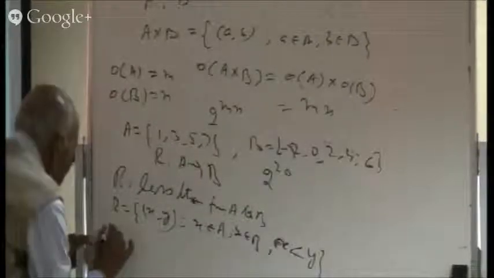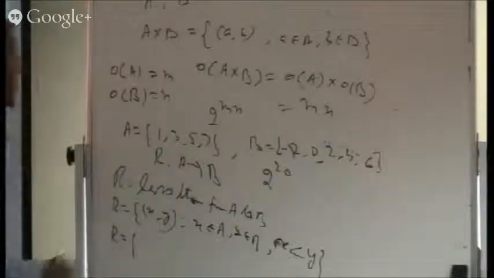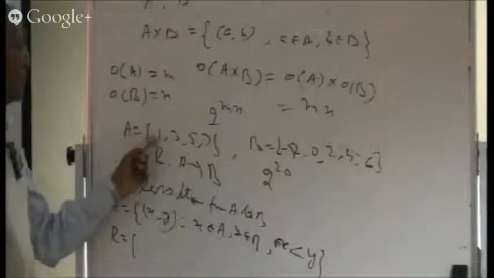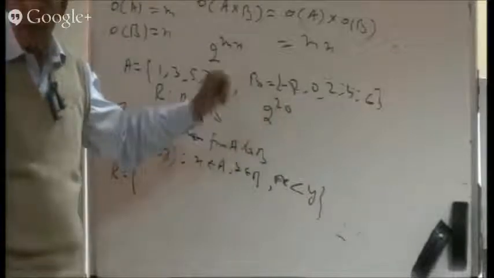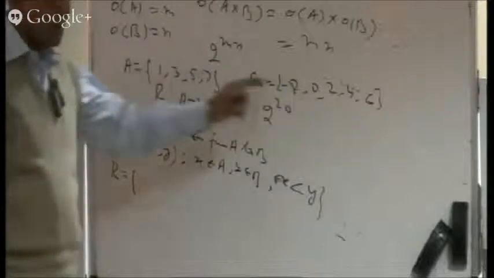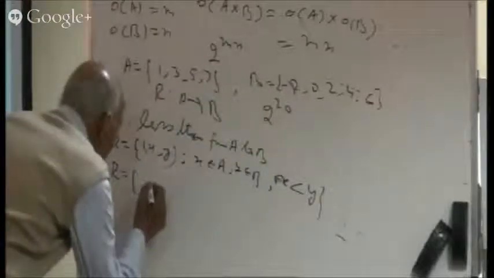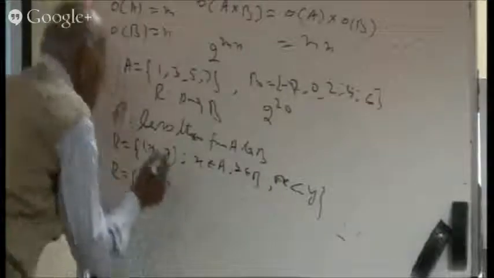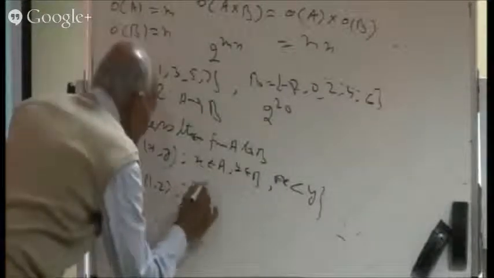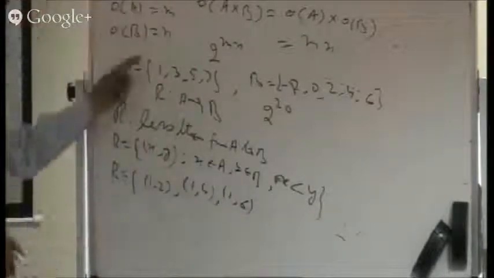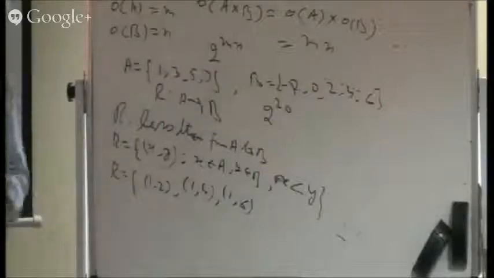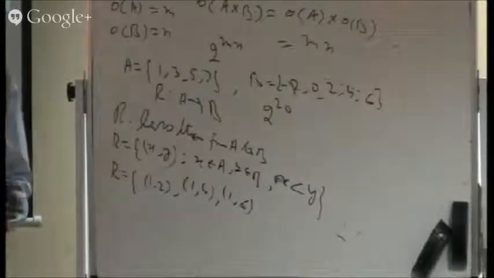Can you write this relation in the roster form now? So roster form. Look upon this element 1. Is 1 less than -2, right or wrong? 1 is less than -2 is wrong. 1 is less than 0 is wrong. 1 is less than 2 is correct. So here we find that 1, 2 will belong to this relation. Then again you find that 1, 4 will also belong to this relation. So 1, 6 will also belong to this relation. 1 should be less than all those elements: 1 is less than 2, 1 is less than 4, 1 is less than 6.